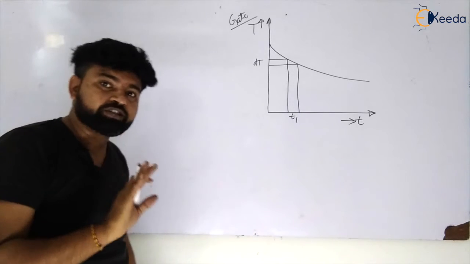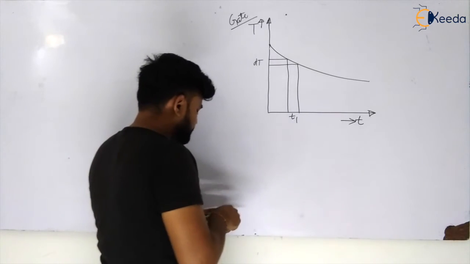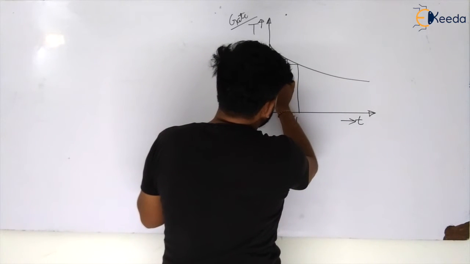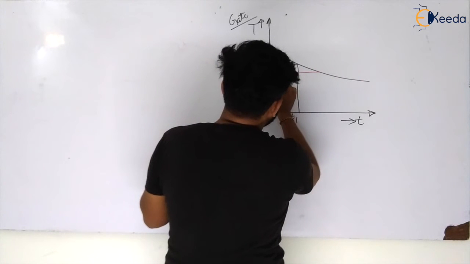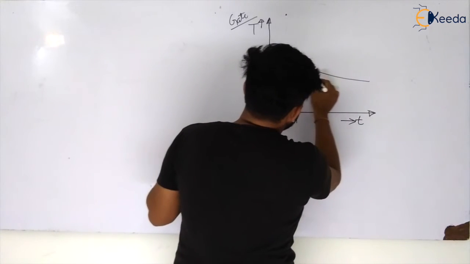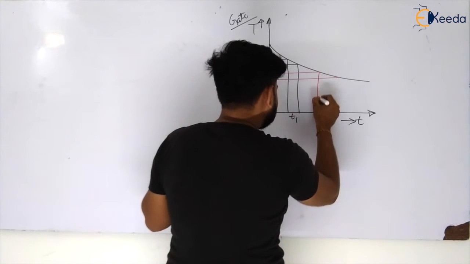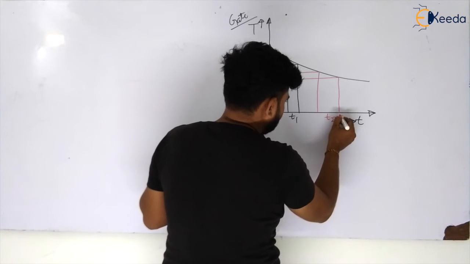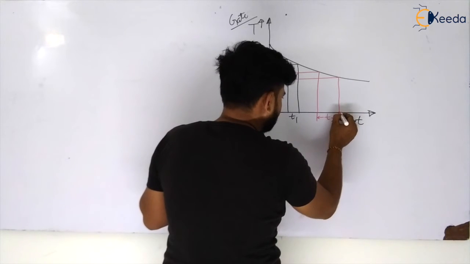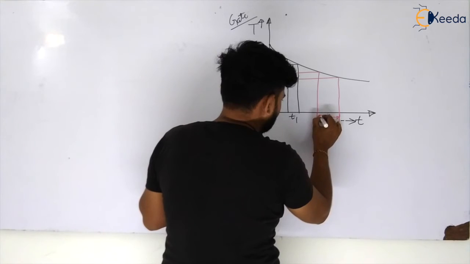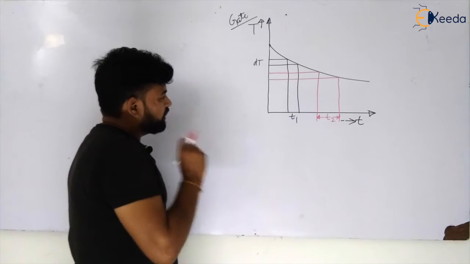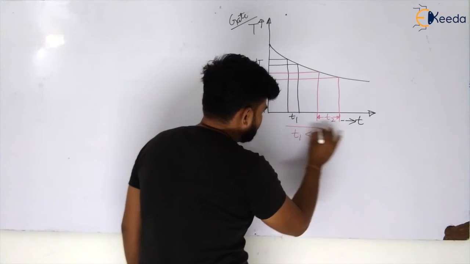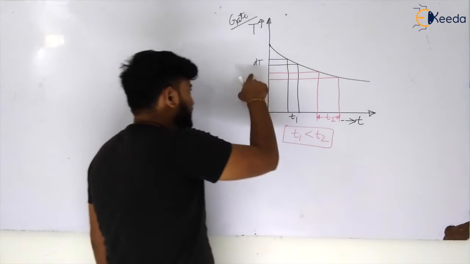Again, let us take a small temperature change, the same amount. The time will be, let us say, t2. Now what we can observe is that t1 is less than t2, when I am having the same dt.